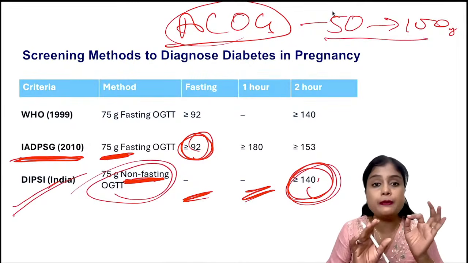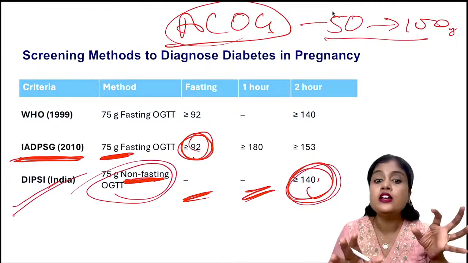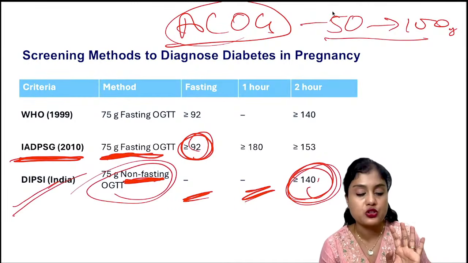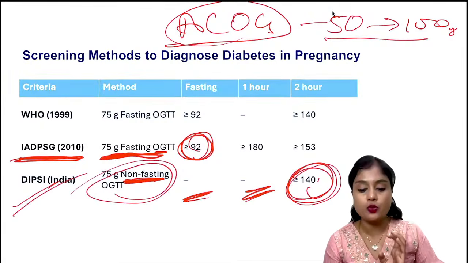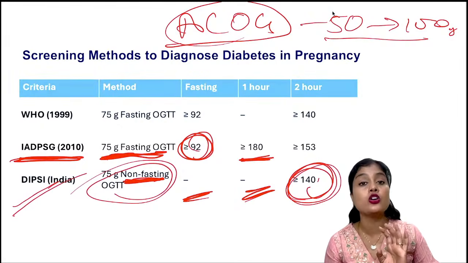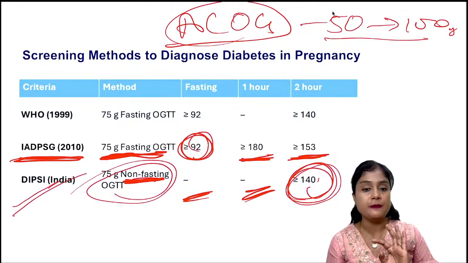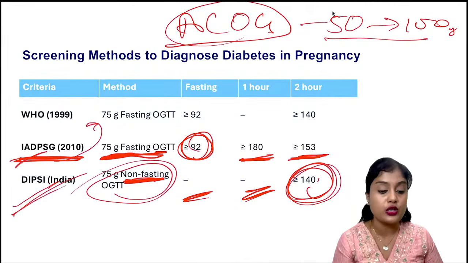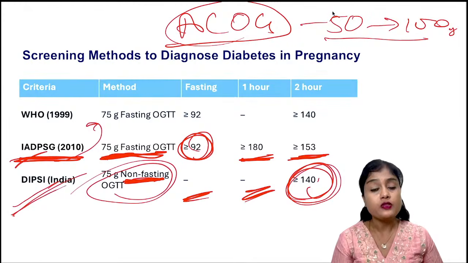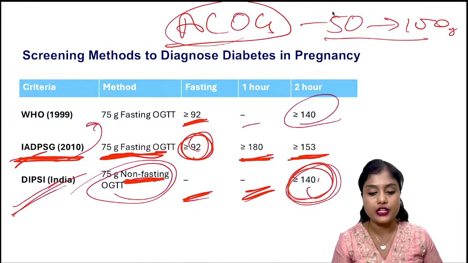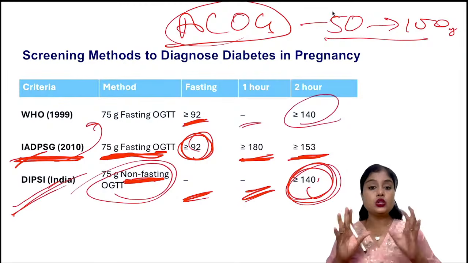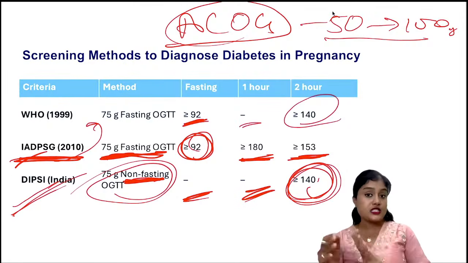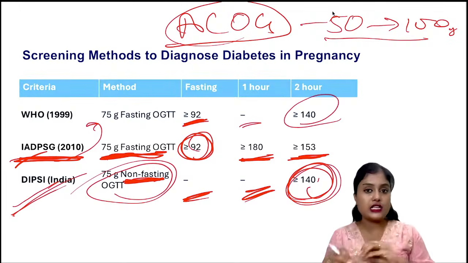So in IADPSG, the patient comes fasting, you will take a fasting sample, then you will give her 75 grams glucose, then you will check at 1 hour if it is more than 180 or at 2 hours if it is more than 153. Whereas in WHO, which was initially there, now we do not follow, we either follow DIPSI or IADPSG. Here it is 92 and 140. There is no 1 hour value tested. So these values are important. Remember for your exam. They might not ask you what the value is. They will give you a value and ask you to diagnose.